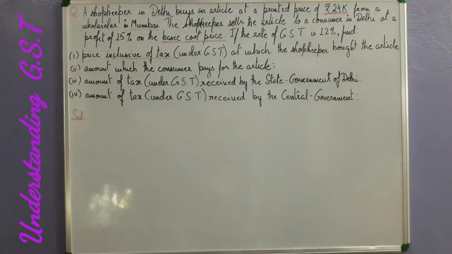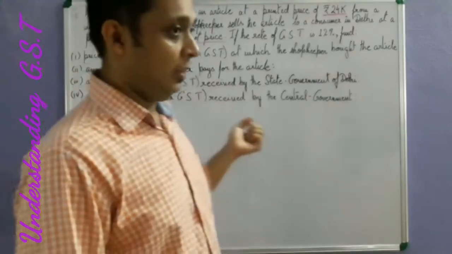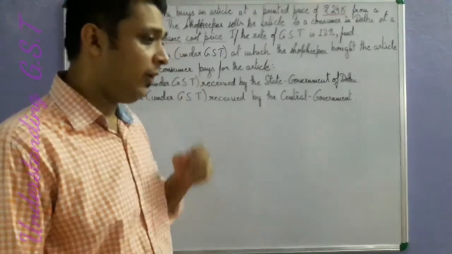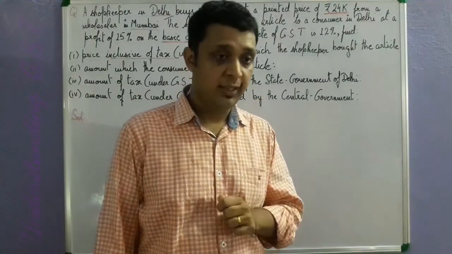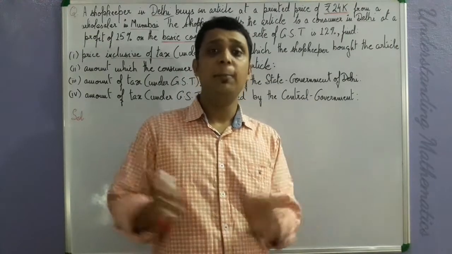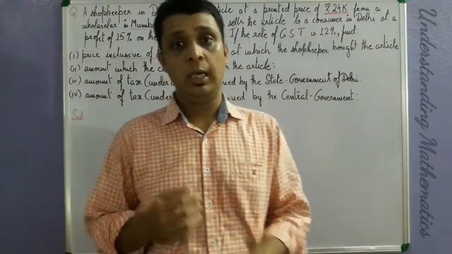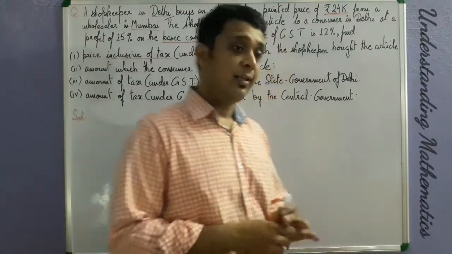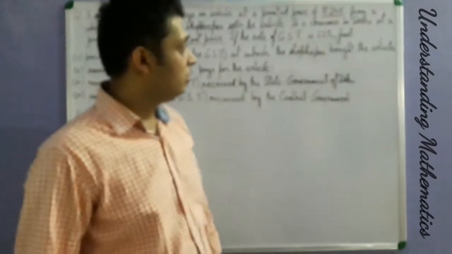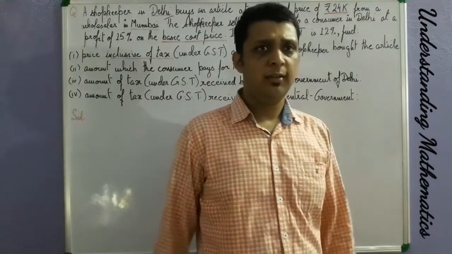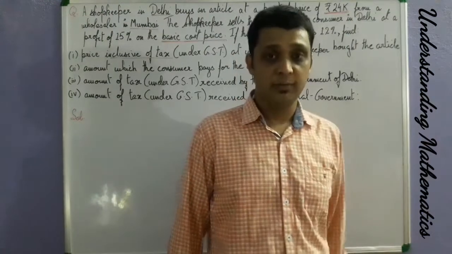So this was the question, and then we need to follow our traditional method, or I should say the arrow diagram way, to solve this question. Why the arrow diagram way? Why do I keep on emphasizing that diagram? Because that diagram gives us a clear picture of what is happening in the question. When we know what is happening in the question, we can easily answer all the sub parts of that question. You will see in this video also how the diagram helps us.